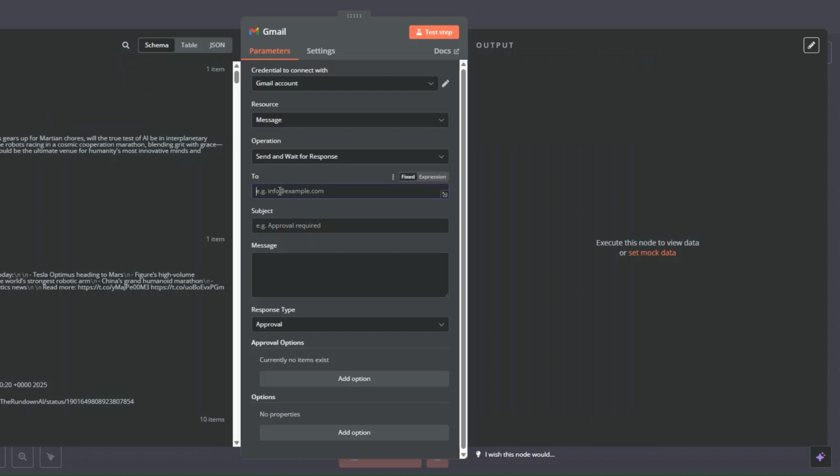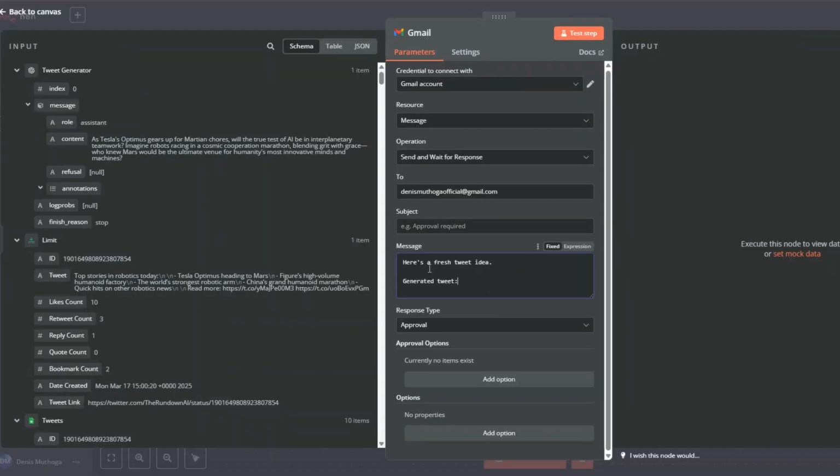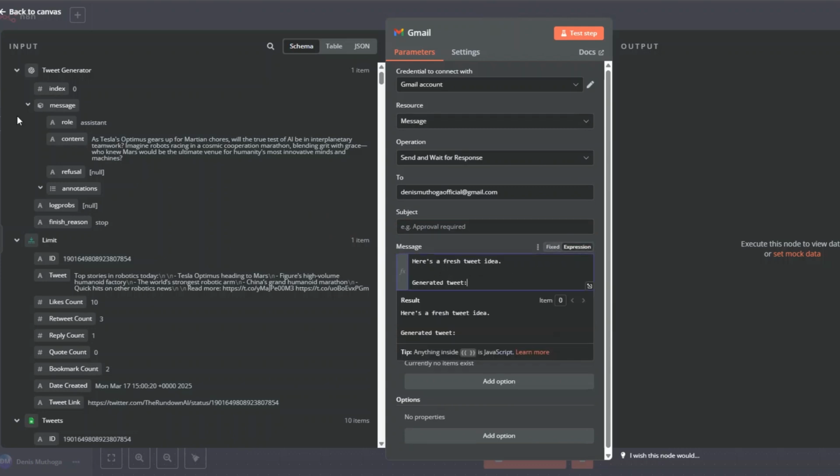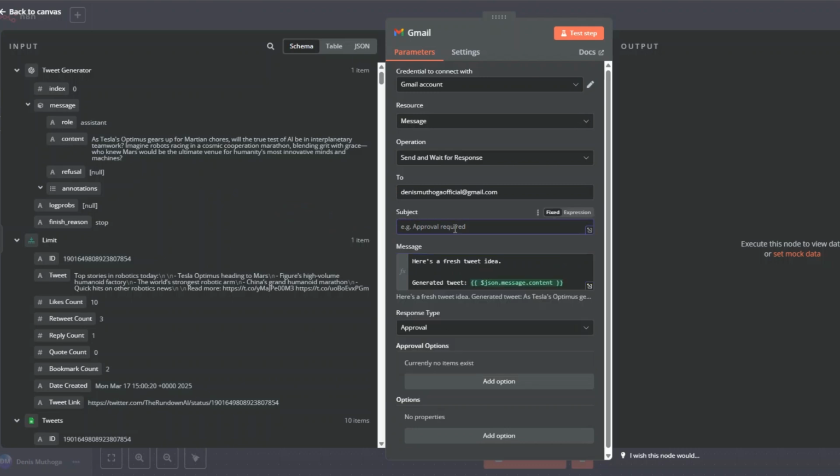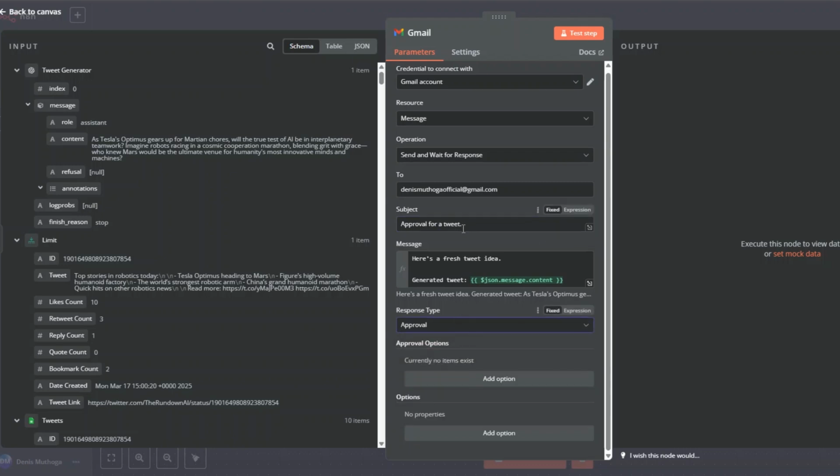Here we can choose to send ourselves the email. The message of the email, here's a fresh tweet here. So here I'll click on expression, then we can drag the generated tweet over here. Subject line, you can say approval for a tweet. Response type, we're going to choose approval.